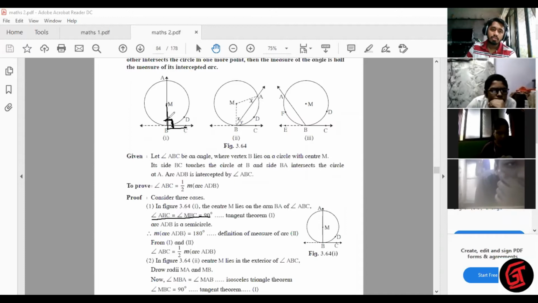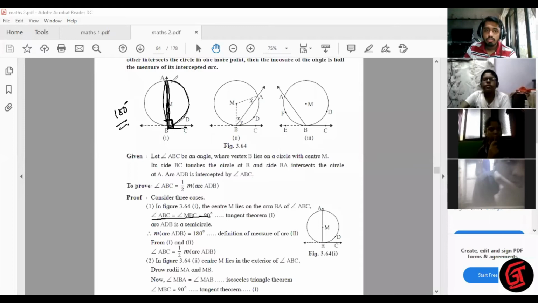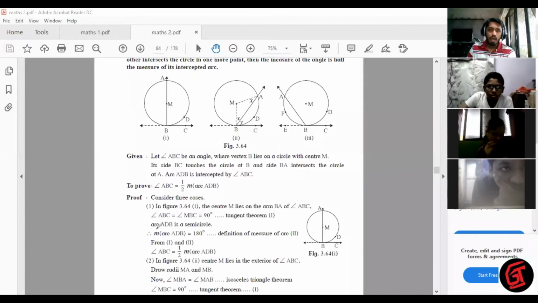So if this angle is 90, obviously this arc will be nothing but 180 degrees. Correct? Why? Semicircle. How semicircle? This is a diameter, so this will obviously be a semicircle. So arc ADB is a semicircle. So the measure of arc ADB is 180. So the measure of this arc is 180 degrees.